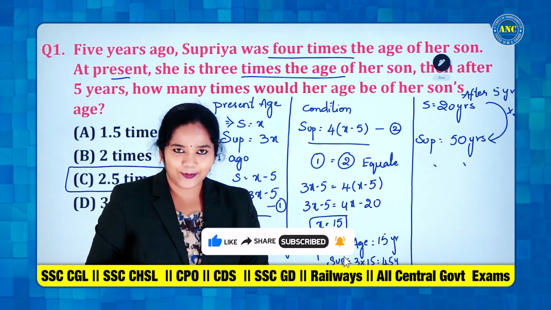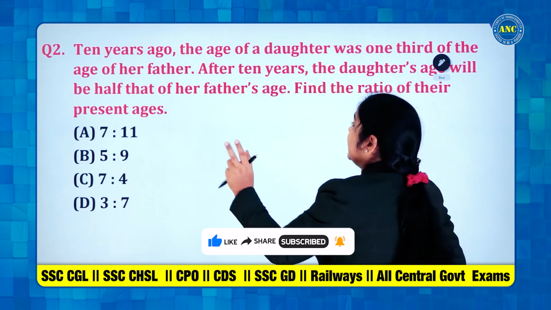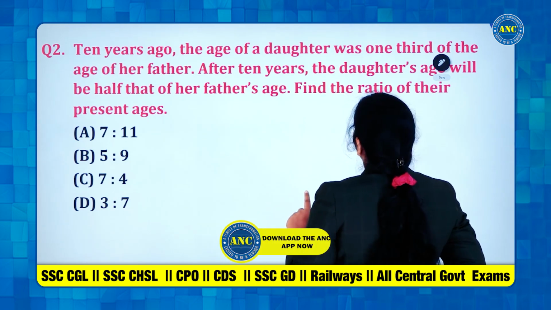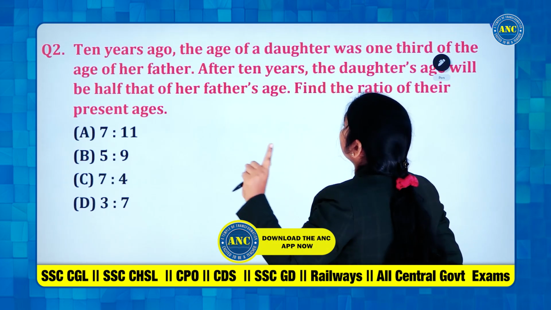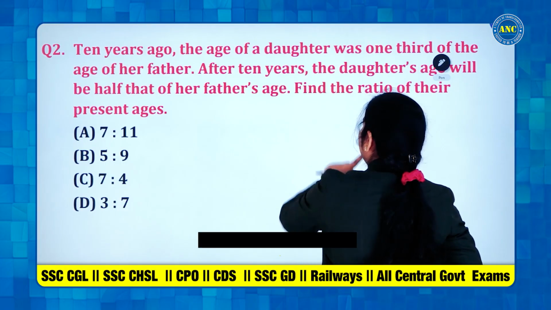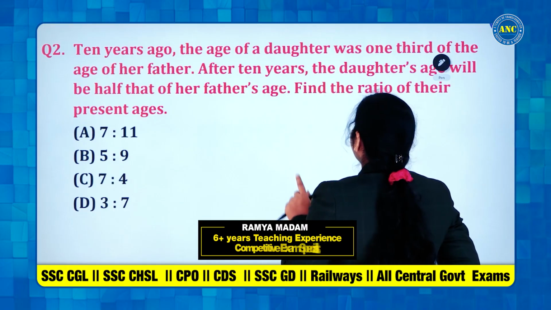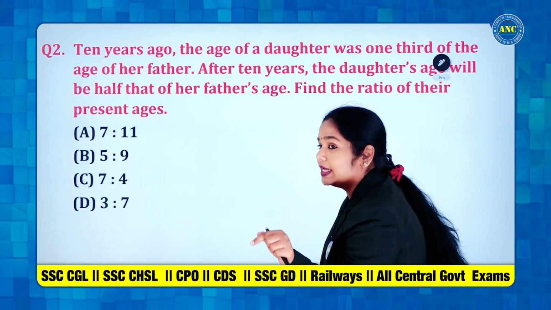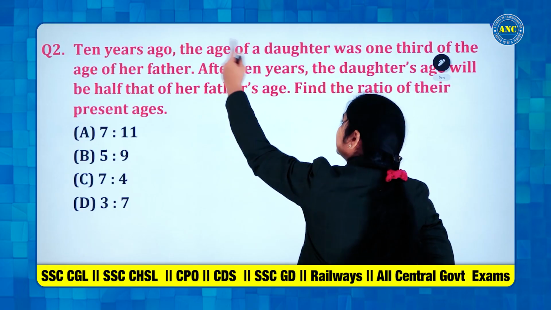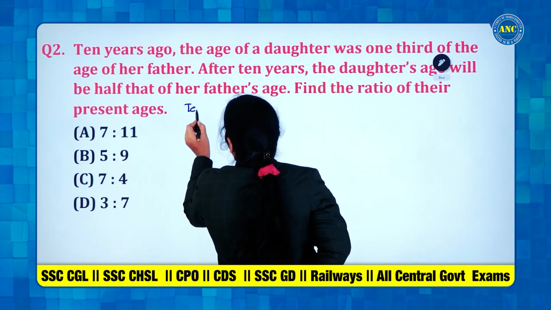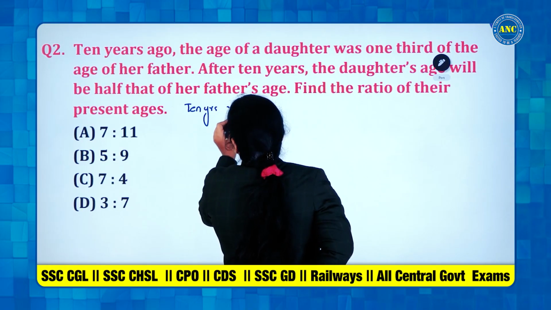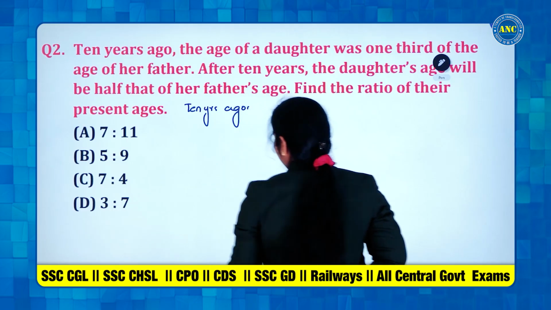Done? Okay. Next question. 10 years ago, the age of a daughter was 1/3 of the age of her father. After 10 years, the daughter's age will be half that of her father's age. Find the ratio of their present ages. Okay. 10 years ago. First take the scenario. What are they saying?